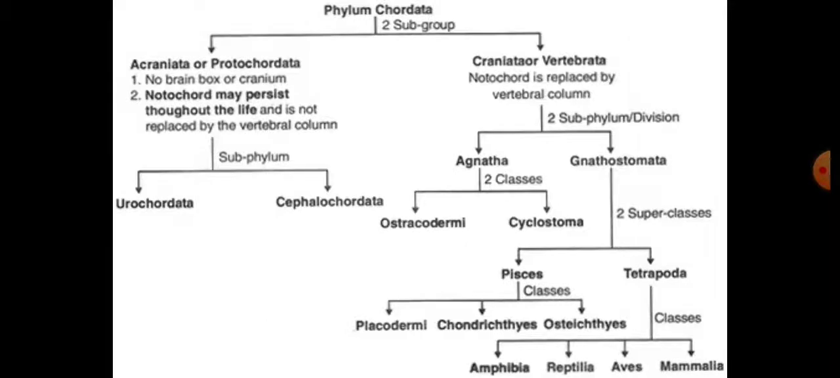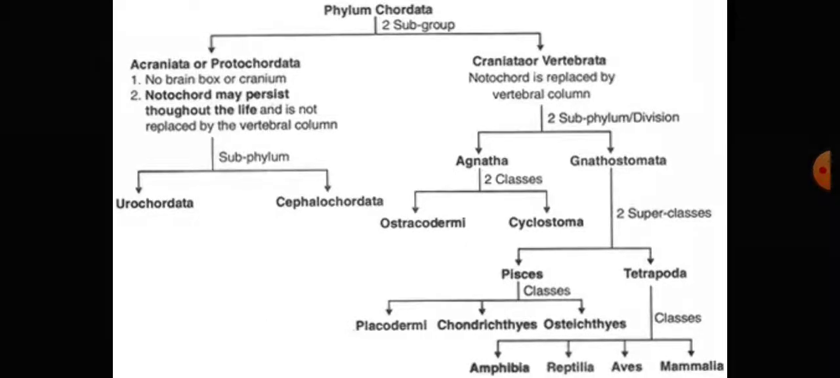Before starting the classification of the chordates, we should know about the classification of the non-chordates. Do all of you know about the classification of the non-chordates? No? Therefore, the animal kingdom can be divided into two main groups, two branches. One is non-chordate and the second one is chordate.